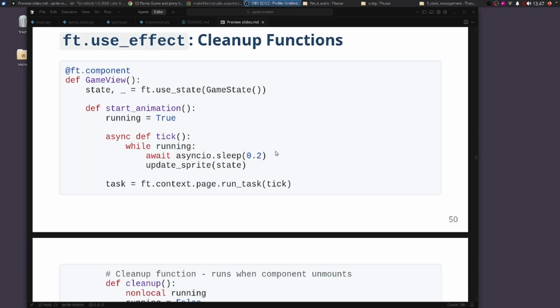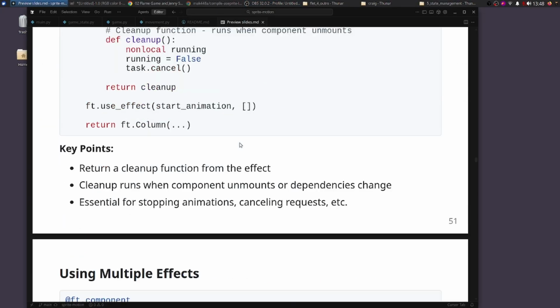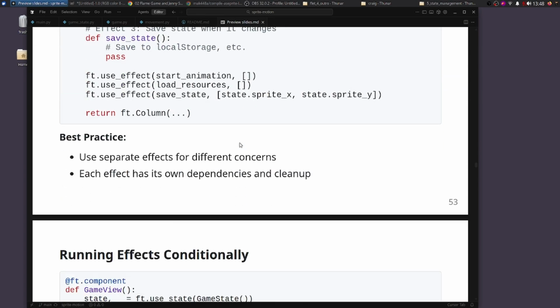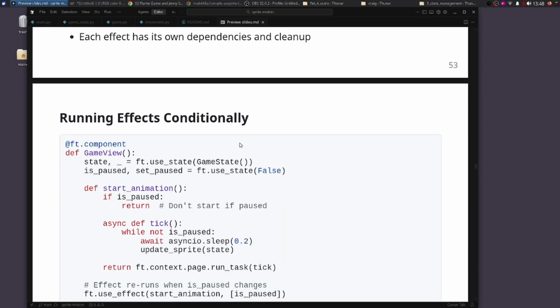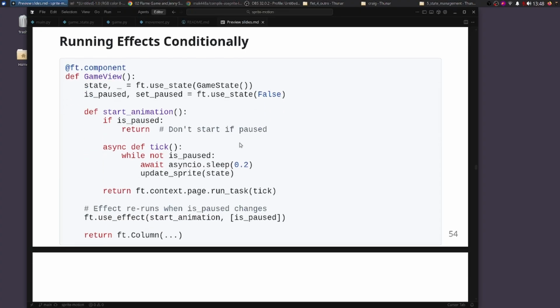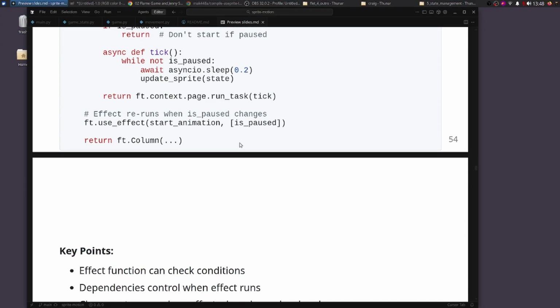The use effect does have cleanups. It has many other features to it, using multiple effects, running the effects conditionally. But we're going to cover this in the future in more detail. Right now, we're going to get back to the code and get the girl moving with animation.